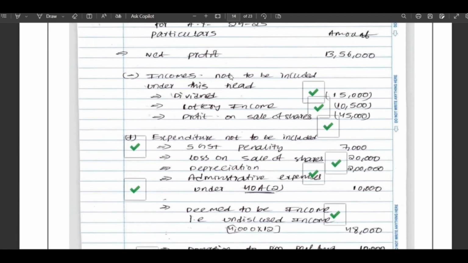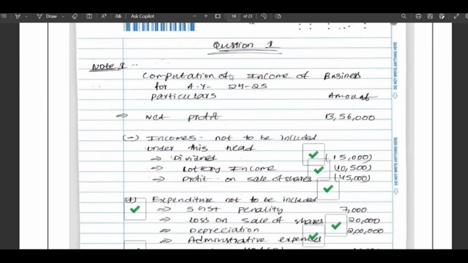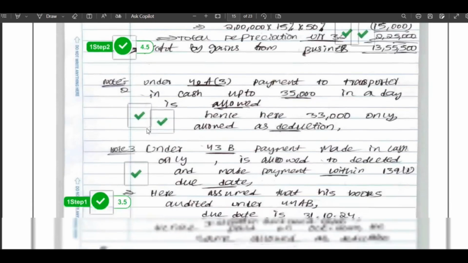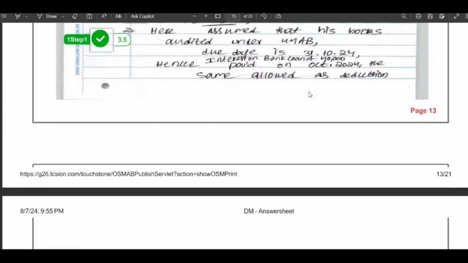For us, the major part of total income is based upon PGBP income. So I've written a separate note for computation of PGBP income. Because of writing the notes for PGBP income, I got 4.5 marks for this alone. I write the notes with respect to each explanation for the answer.